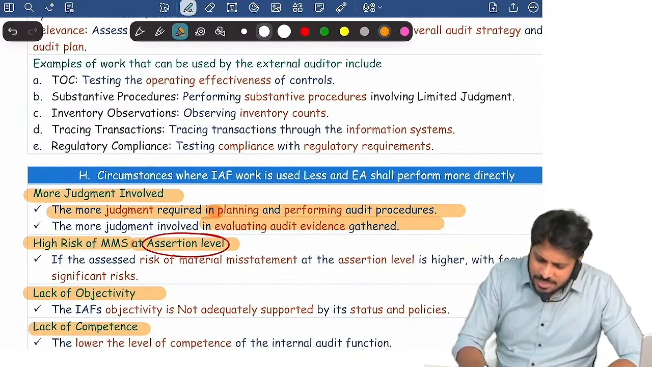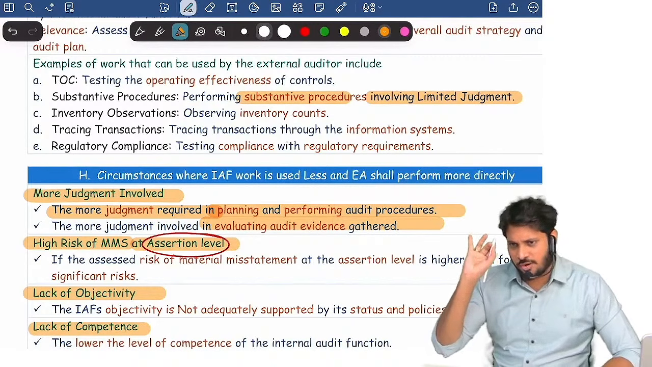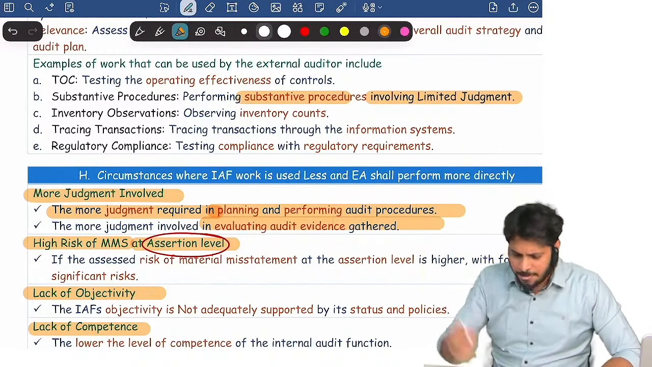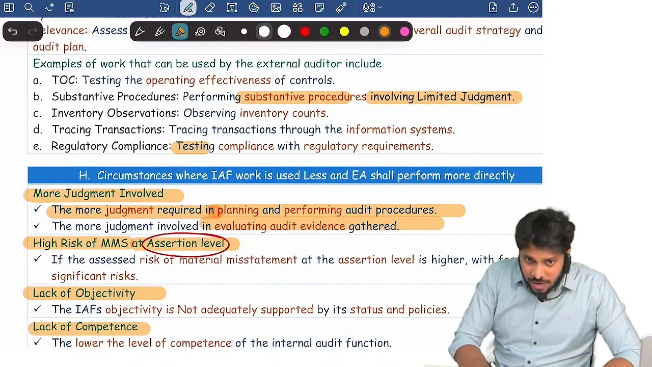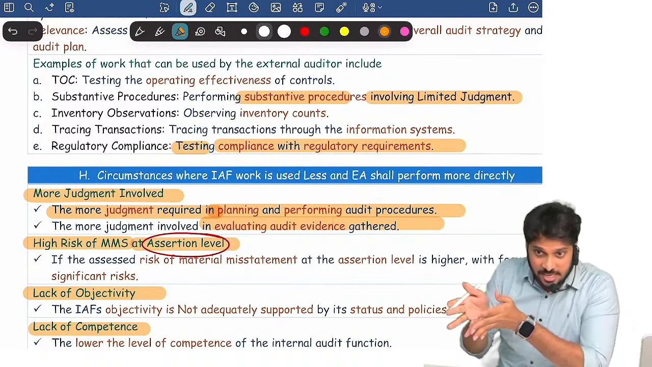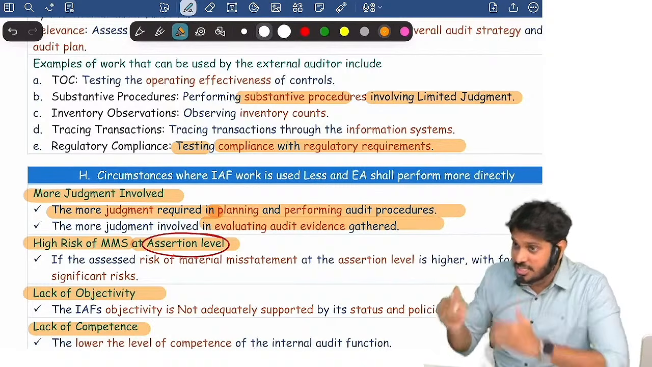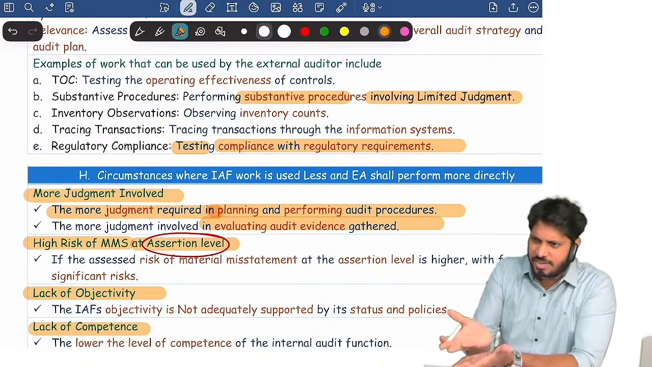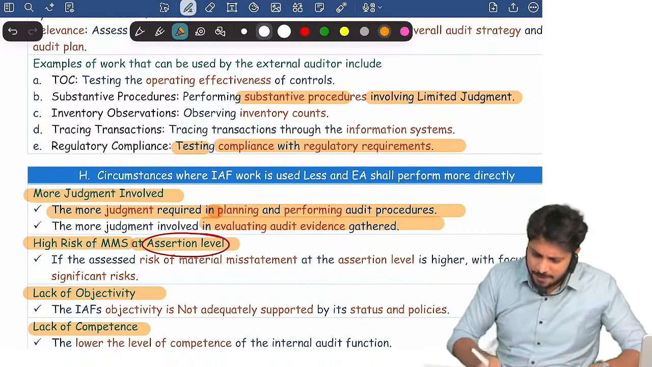Indirectly, where you can use the internal auditor's work, which works of internal auditors you can use: any substantive procedure where limited judgment is involved. Use them, use there. You can use their work where they did compliance with regulatory requirements. For example, GST reconciliation they did, compliance with GST law verification they did. It is just a factual verification. That workings you can take.